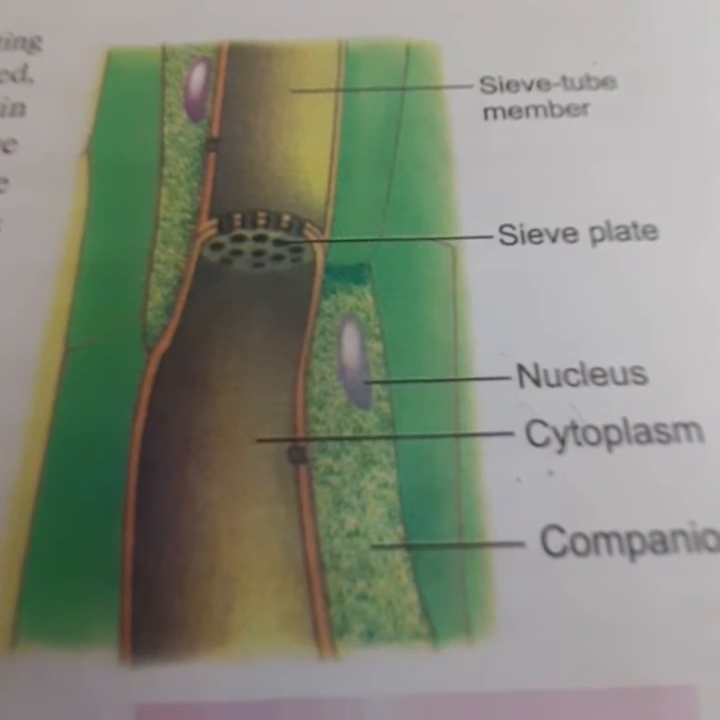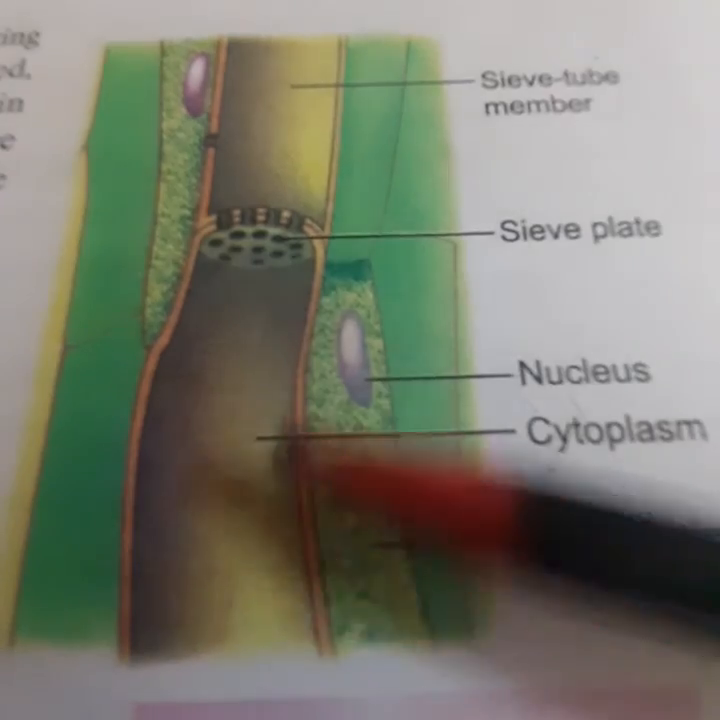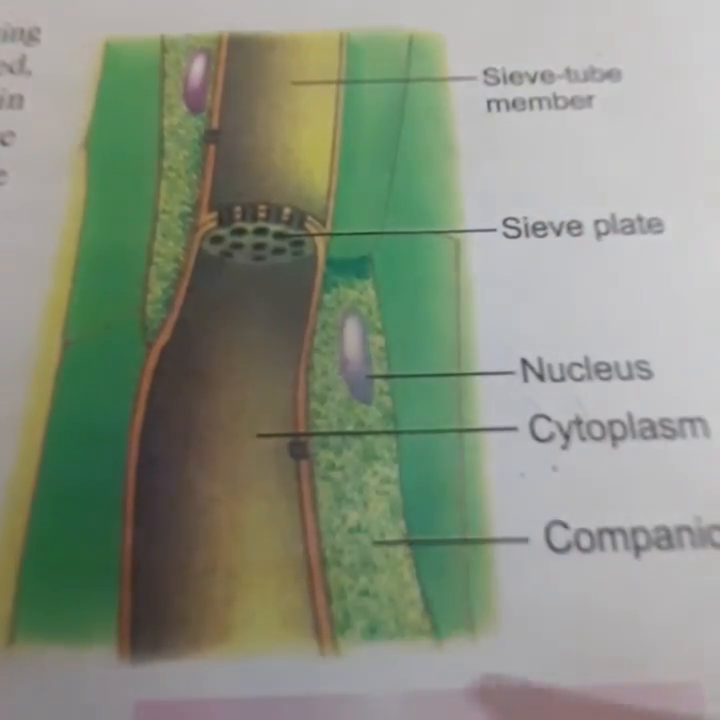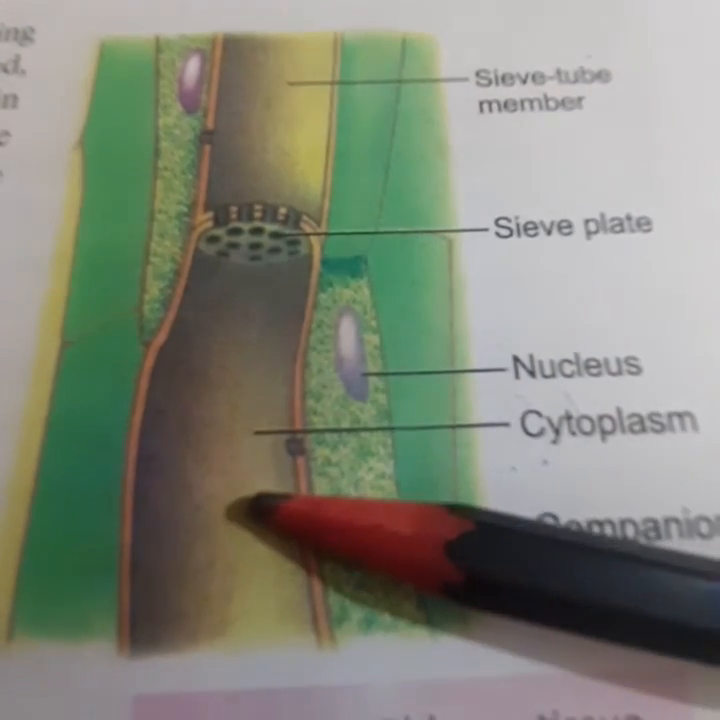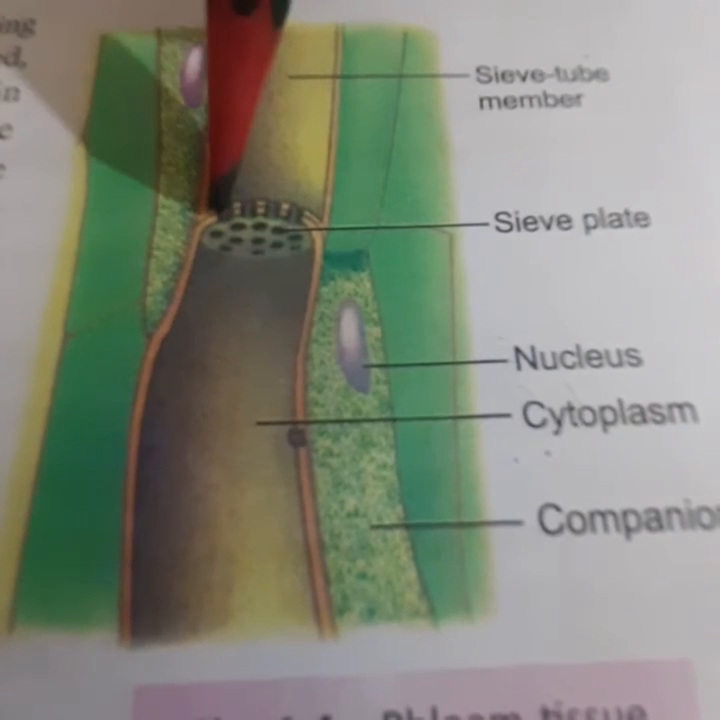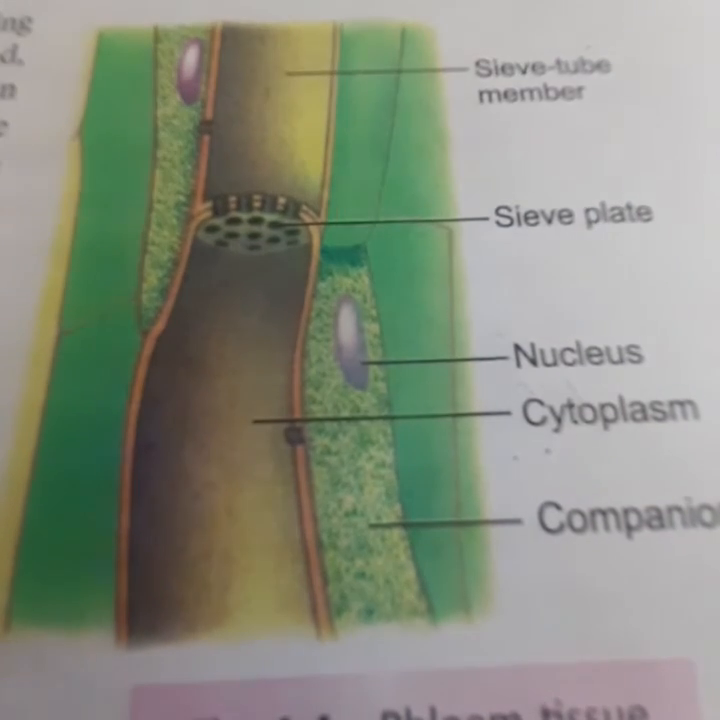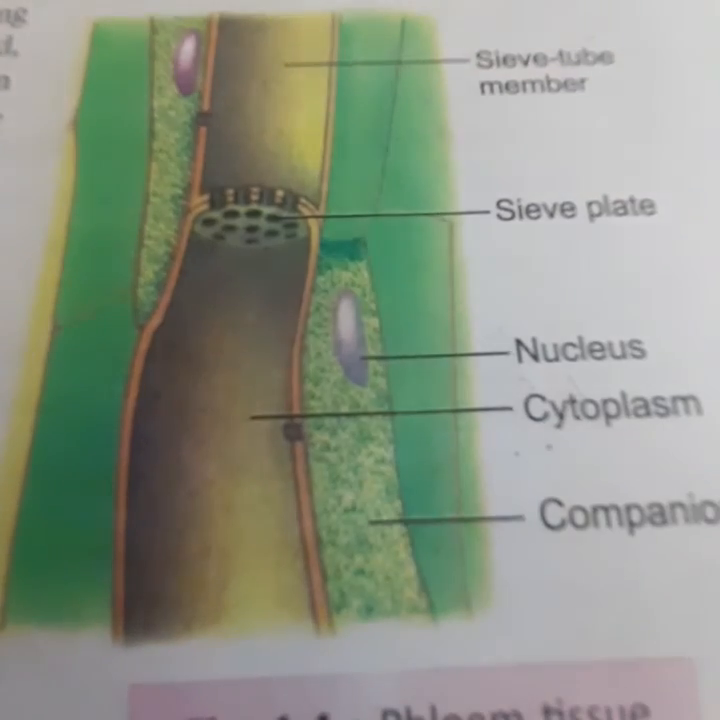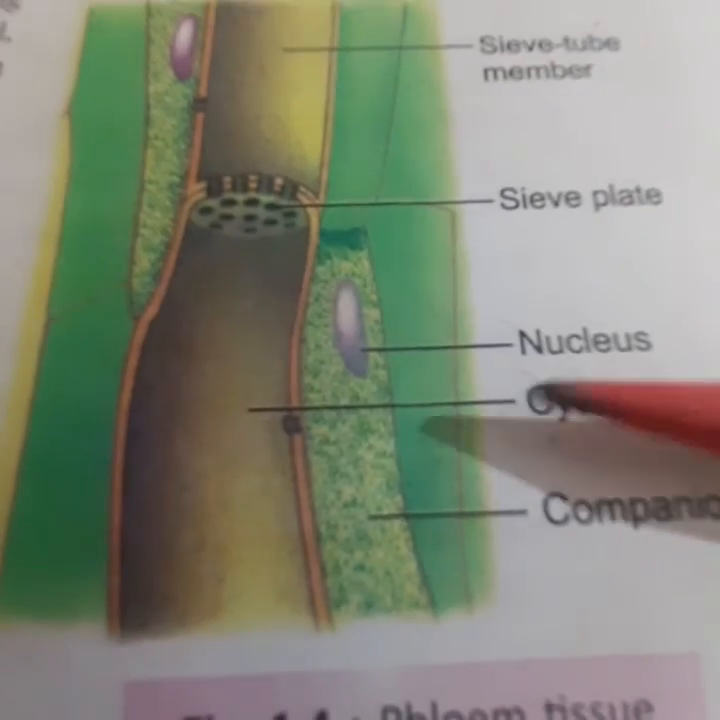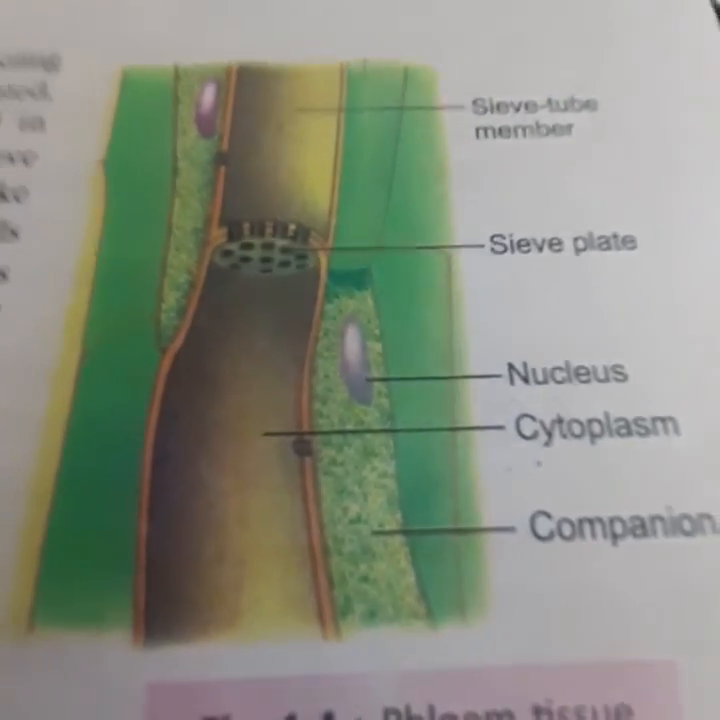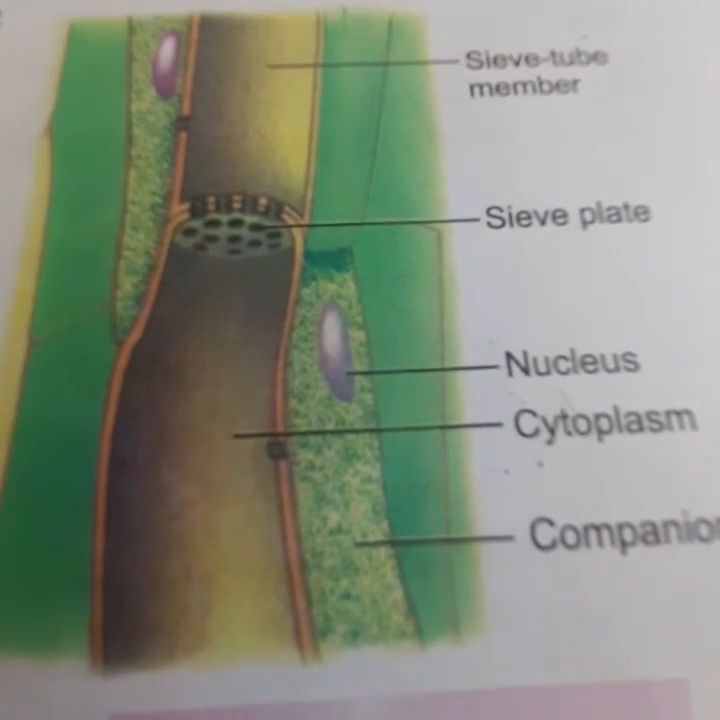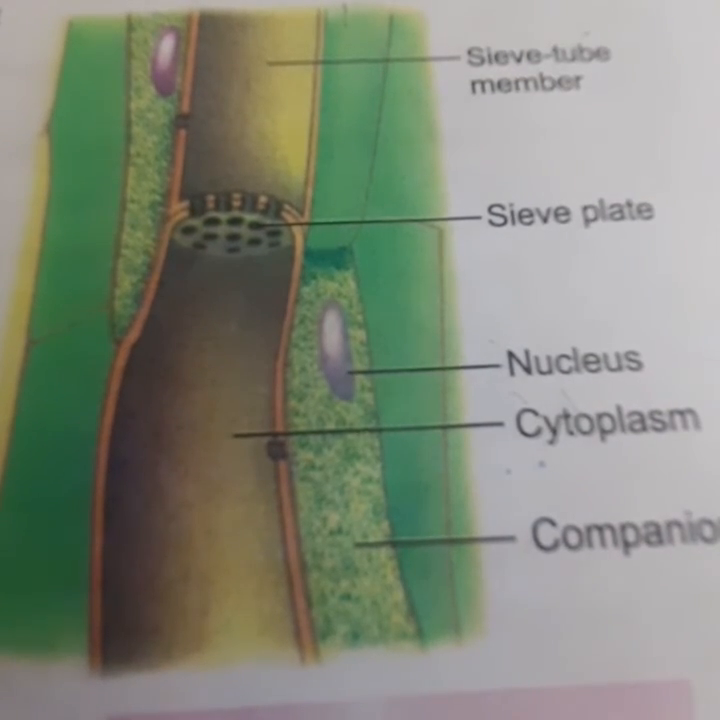The sieve tubes are elongated hollow cells and they are placed end to end forming a tube. The partition between two adjacent cells has a perforated sieve plate, and in the sieve tubes there is no nucleus present and the protoplasm flows from one sieve tube to another. Conduction of food prepared in the leaves is the main function of the sieve tubes.